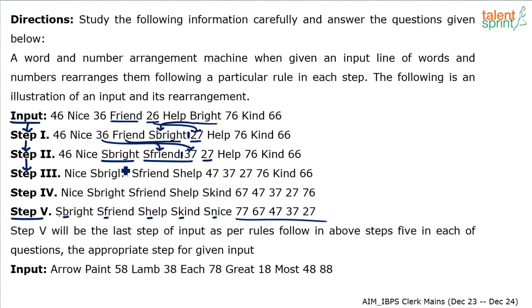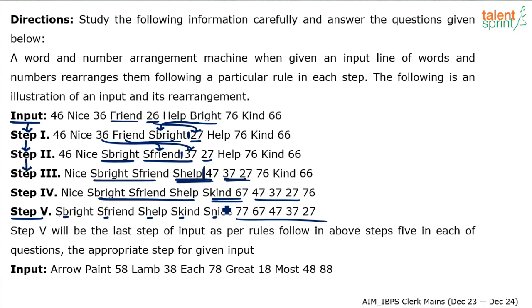And that's what has happened. You see, S bright and S friend have been moved aside. In between we have got help and 47. And then 37, 27. Everything else is as it is. Again in the next step, in between S help and 47, we inserted S kind and 67. Everything else is moved aside, right? Bright, friend, help has been moved here. 47, 37, 27 have been moved here. S kind and 67 has come in the middle.